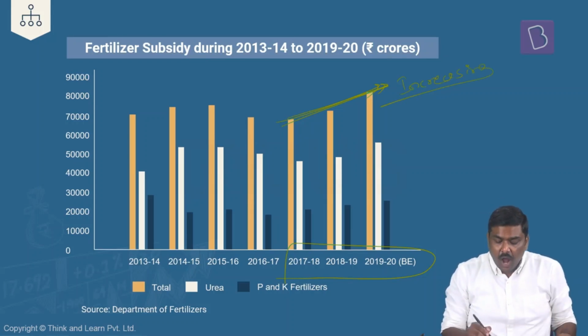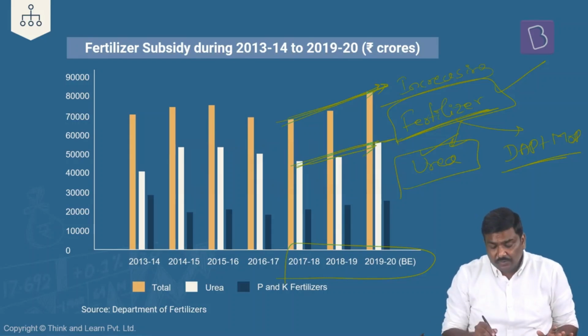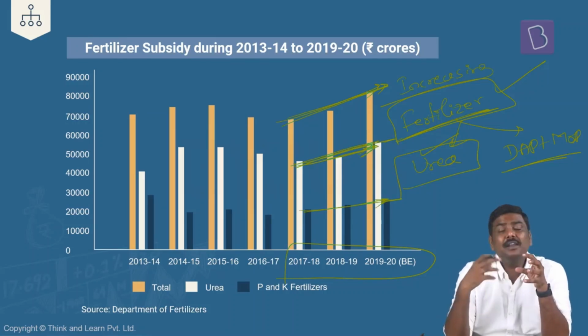This is the first point. Second very important point. Out of the total amount of fertilizer subsidy that is incurred by the government, majority of it, more than 50% of it, is because of urea. I'll repeat it. More than 50% of it is because of urea, and remaining is because of diammonium phosphate as well as muriate of potash. And if you see the trend line, even the amount of fertilizer subsidy that is incurred in the form of urea has been increasing. Same thing is applicable with respect to even the muriate of potash as well as diammonium phosphate. These are some of the trend-based information that you're supposed to remember if the question is asked in UPSC prelims.